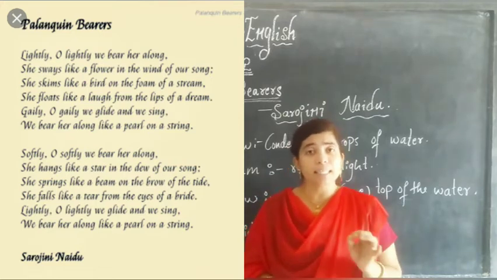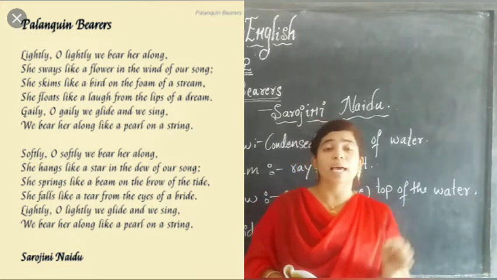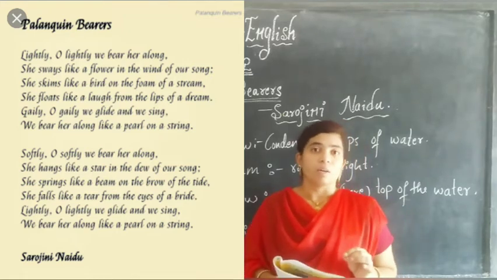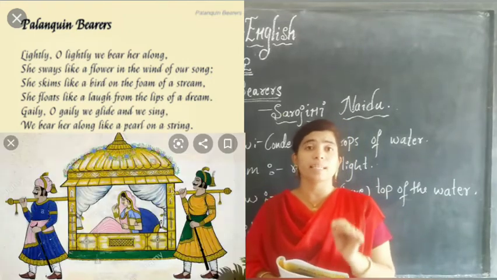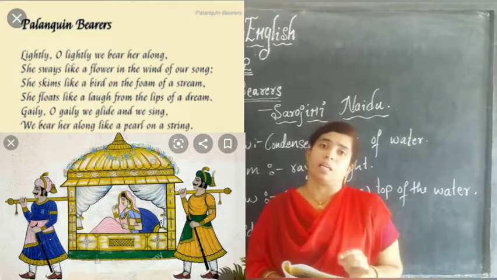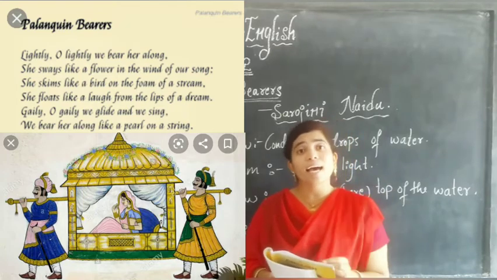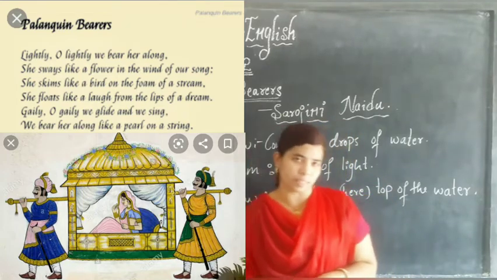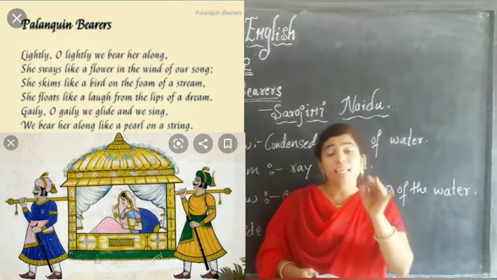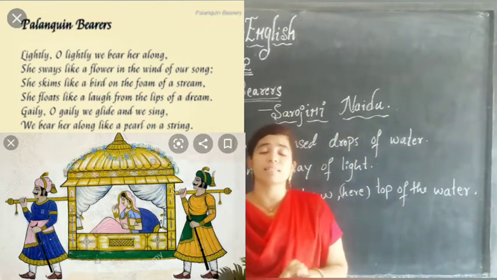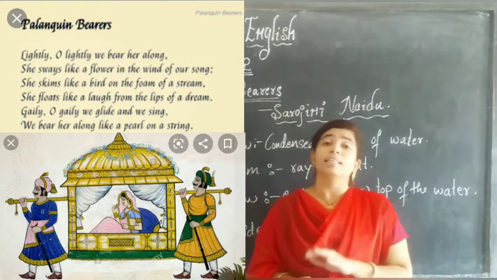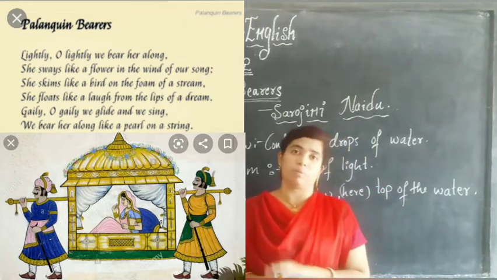Palanquin bearers in the sense those who carry the palanquin, the people. Okay, they are singing this song, my dear students. Yes, they themselves are singing this song and they are happy to do that job.